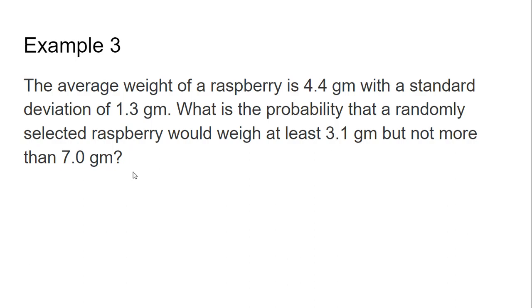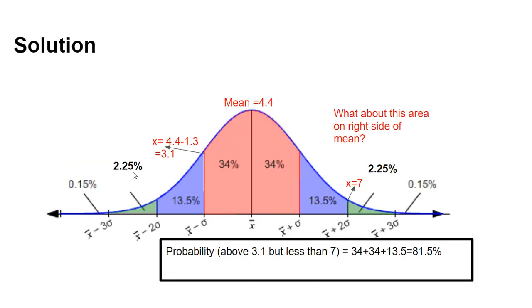Again, let's draw the graph and see how we can estimate that. Now the mean is 4.4 and the standard deviation is 1.3. When we move one standard deviation to the left, that is, we subtract 1.3 from 4.4, we get this value, 3.1.